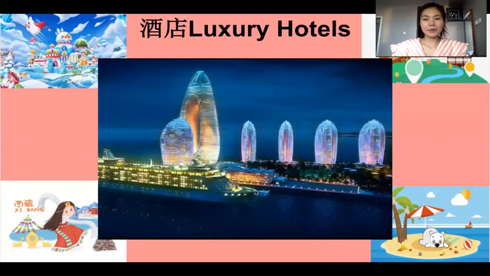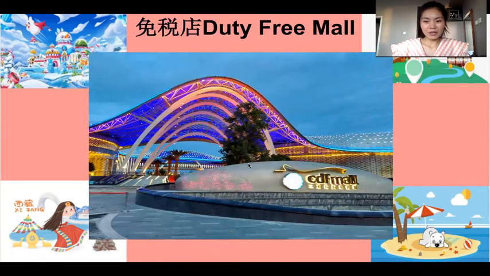And these buildings, are they fantastic? Yes, of course. These are mostly luxury hotels. And the duty-free mall. It's one of the biggest tourist destinations in Sanya.